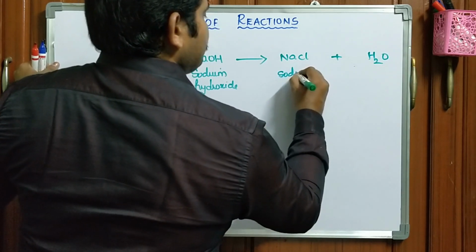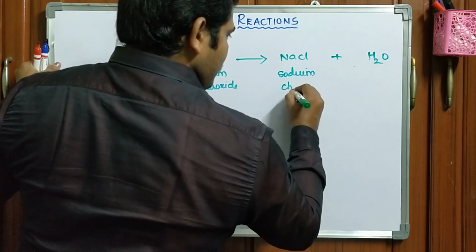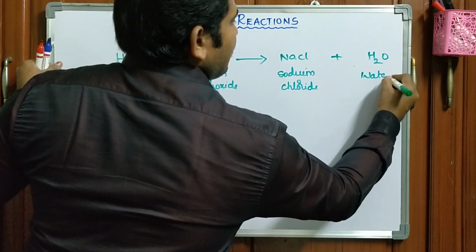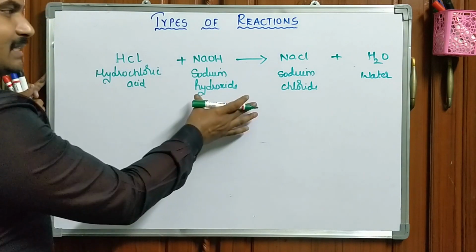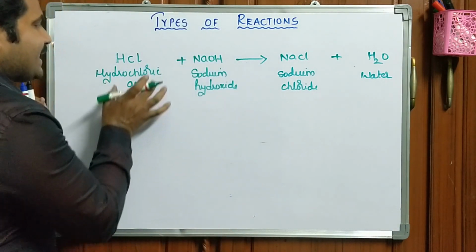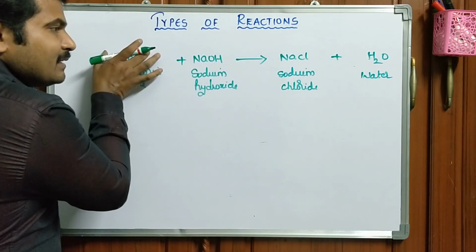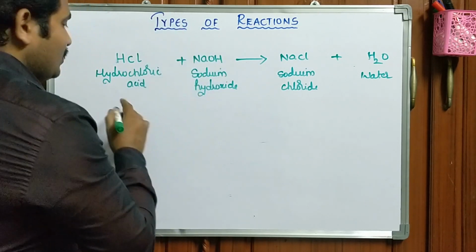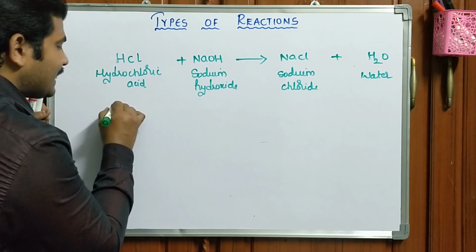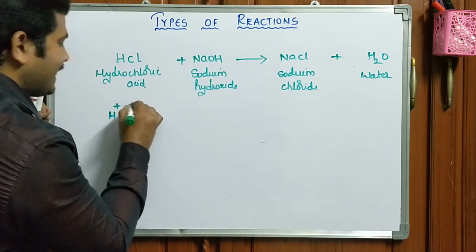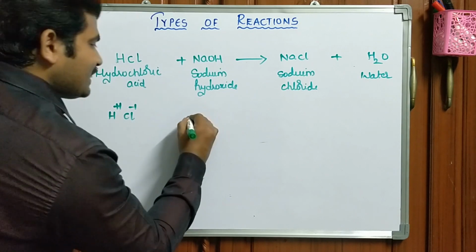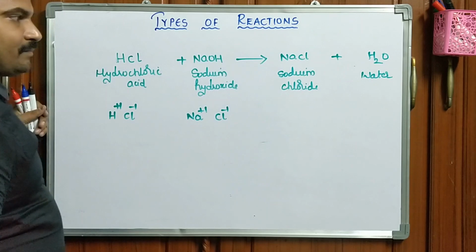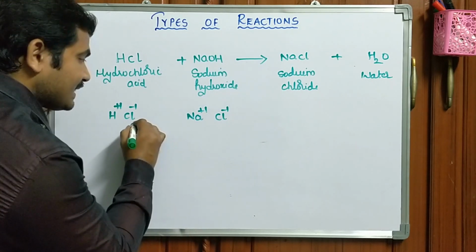NaCl is also called sodium chloride, and this is none other than water. This is the simple reaction. In this case, what type of molecule is it? It is an ionic bonded molecule, so you can convert that entire molecule into ions: Na plus 1, Cl minus 1. So there is an exchange of ions.